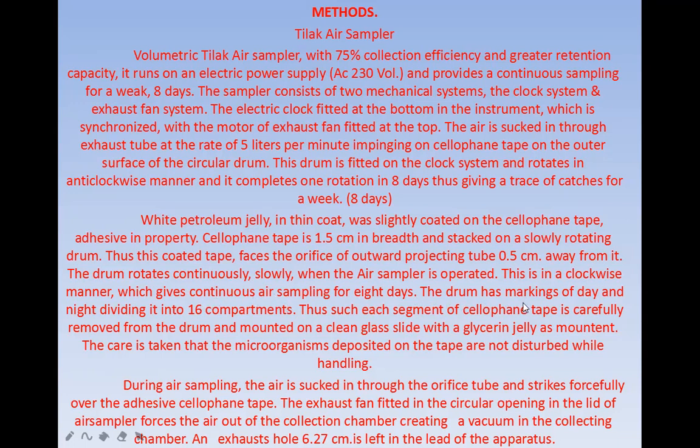The drum has markings of day and night, dividing it into 16 components. Each segment of cellophane tape is carefully removed from the drum and mounted on a clean glass slide with glycerin jelly. Care is taken that the microorganisms deposited on the tape are not disturbed while handling.